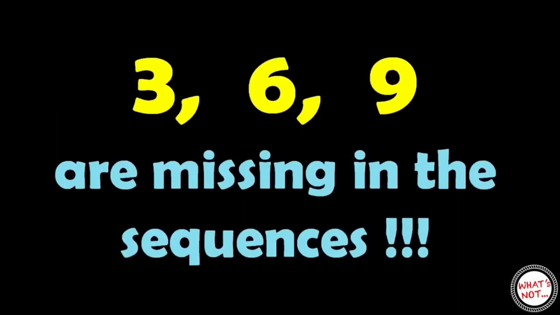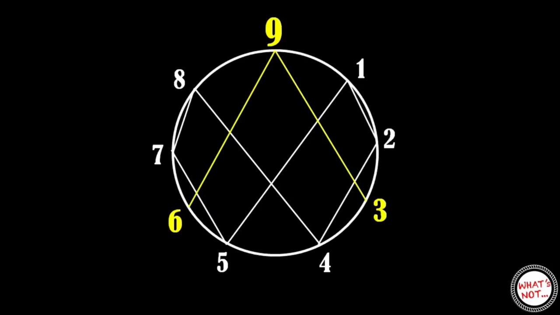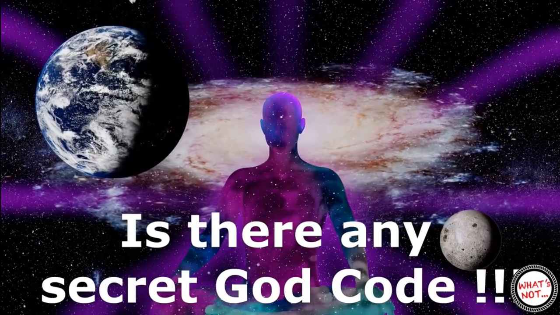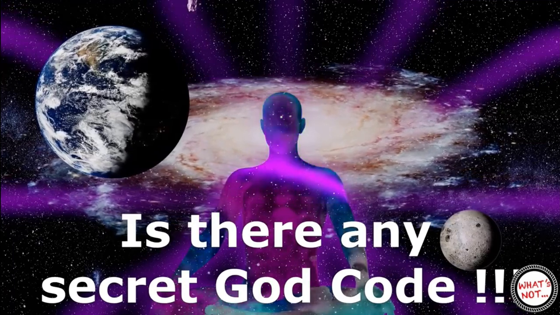Did you notice one amazing thing here? In both the sequences, numbers 3, 6 and 9 are missing every time. In the diagram, these repeating numbers 1, 2, 4, 8, 7 and 5 are shown in white color. Numbers that are absent from the sequence every time, that is 3, 6 and 9, are shown in yellow color. But what does the absence of the numbers 3, 6 and 9 in the sequence mean? Does it point to any secret code of God or some mystery of the universe?